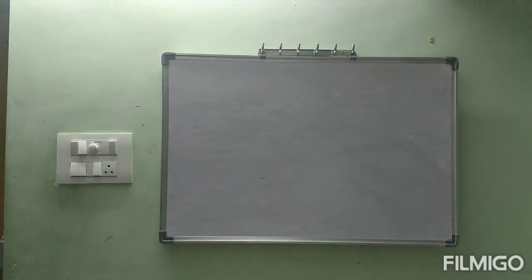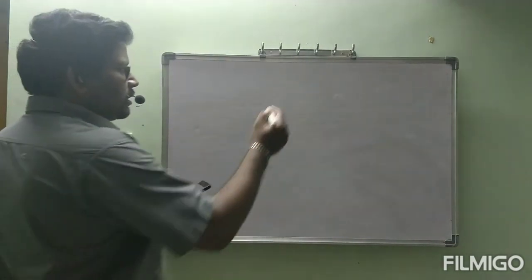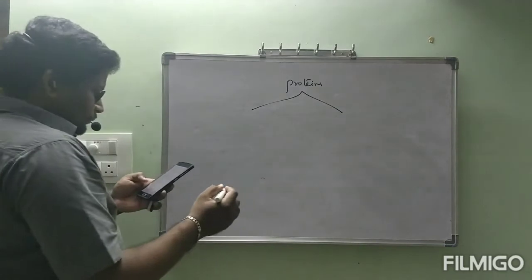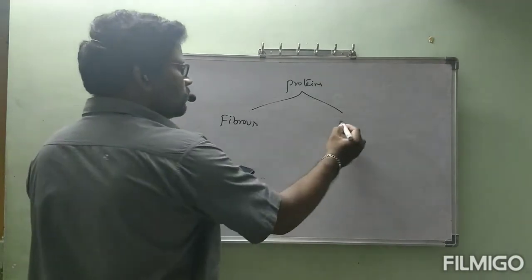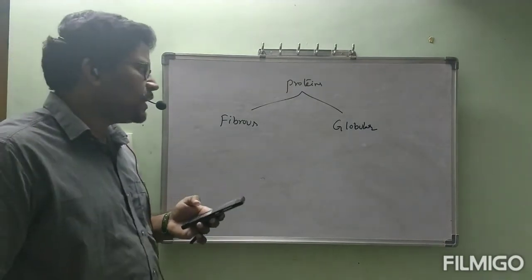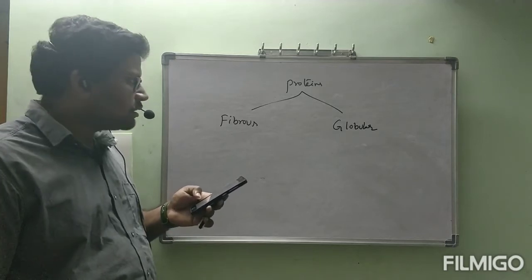Today we will go through the classification of these proteins. Proteins can be classified into two types on the basis of their molecular shape. Depending on their molecular shape, proteins are classified into two types: fibrous proteins and globular proteins.